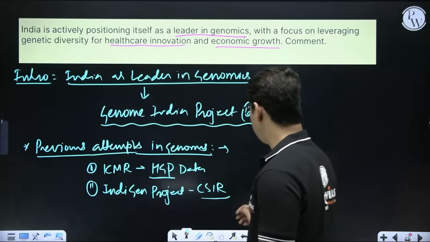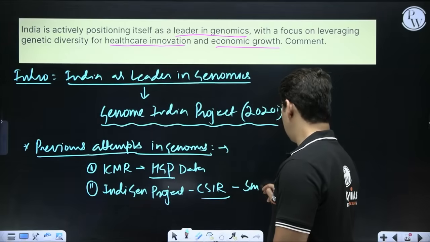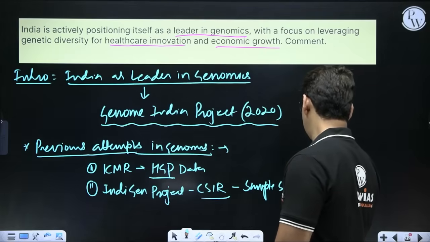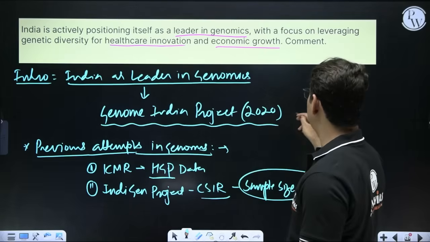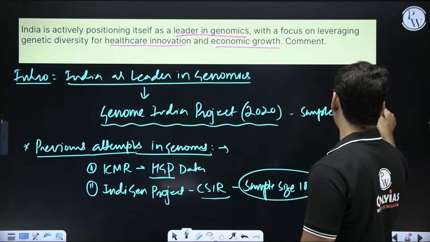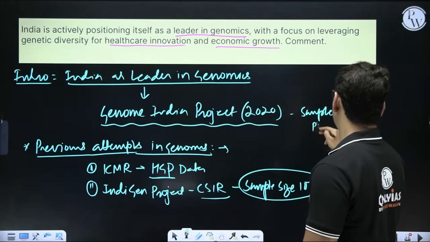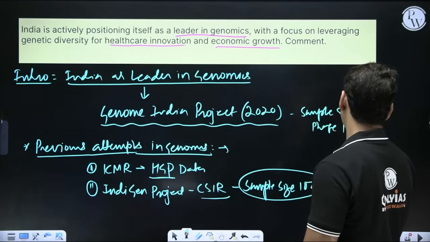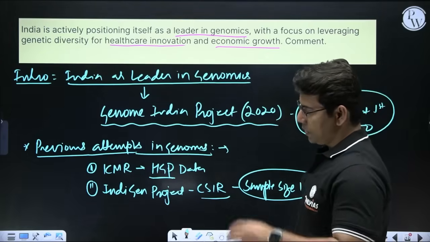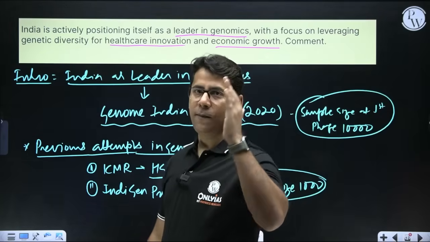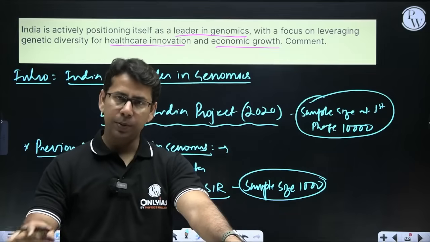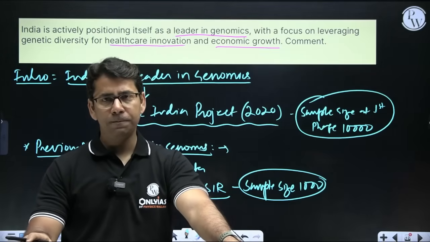But in INDIGEN, the sample size was 1000, and here the sample size of the first phase is 10,000. That means in the INDIGEN project, we collected genomic data of 1000 different people from different ethnic groups living in India.